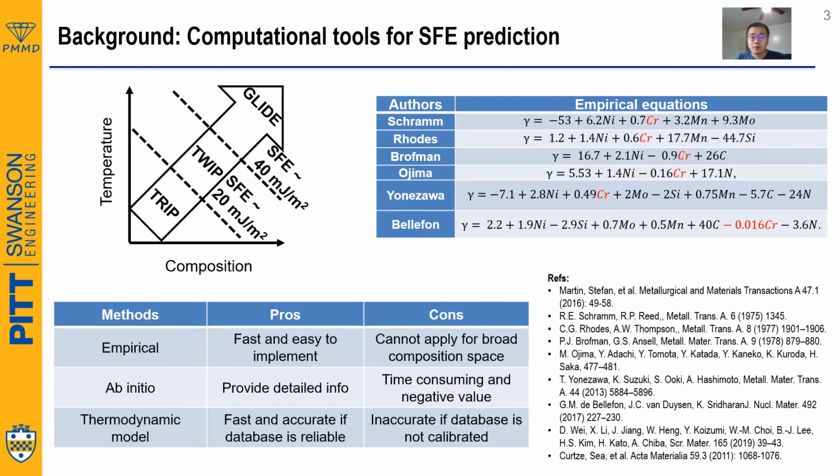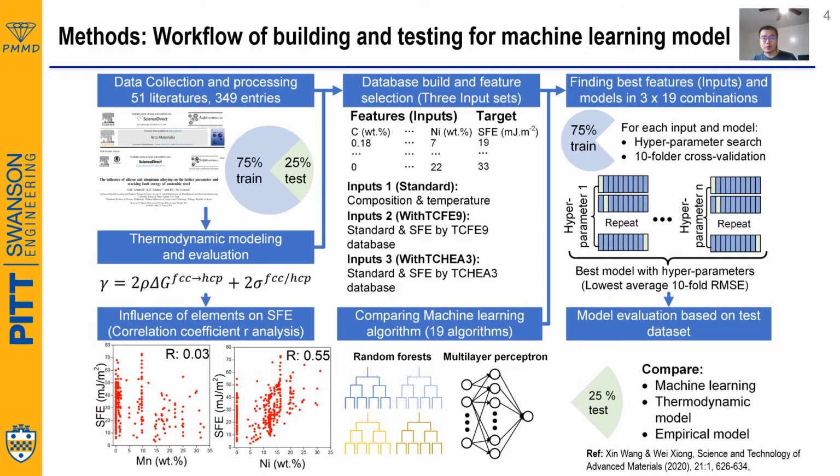Ab initio provides a lot of detailed information. However, it is time-consuming, and sometimes it gives negative stacking fault energy values. The thermodynamic model may not be very accurate if the database is not well calibrated. As a result, we propose to build a machine learning model for predicting the stacking fault energy.